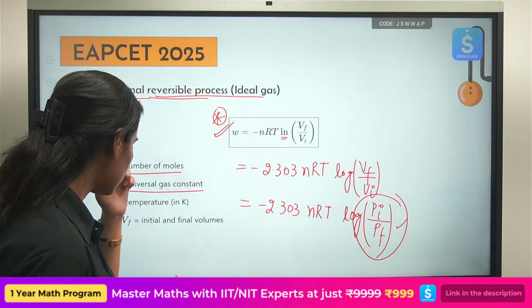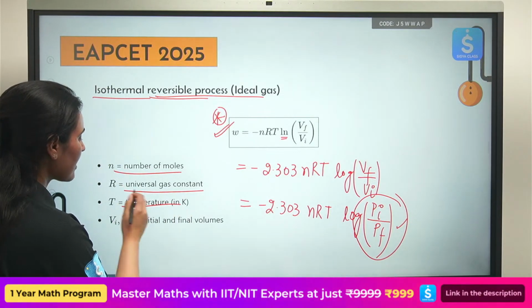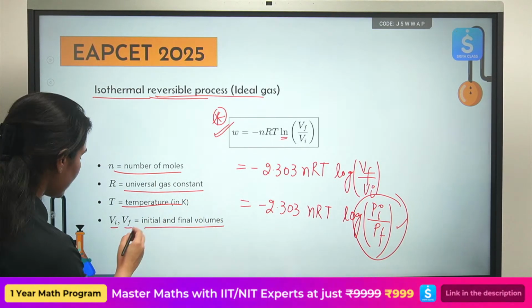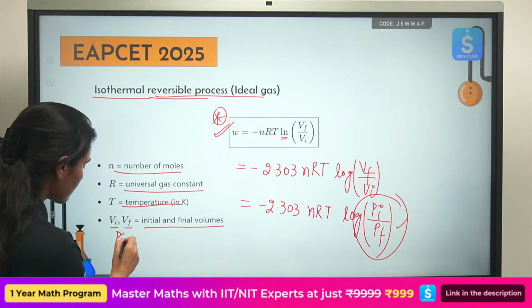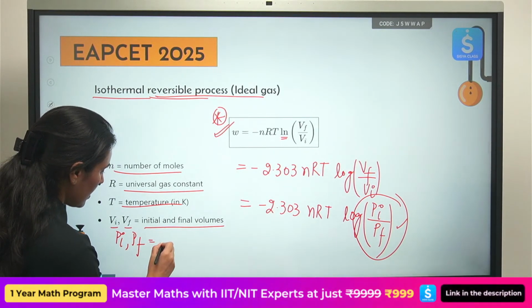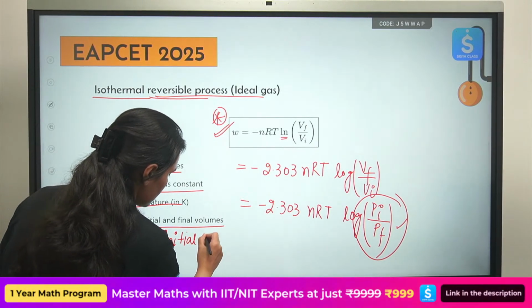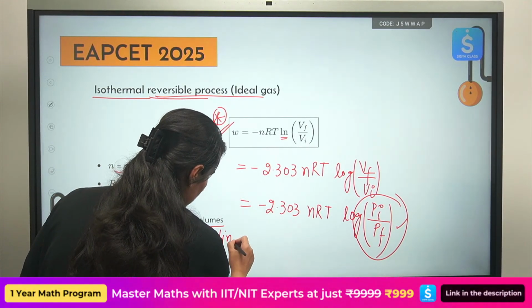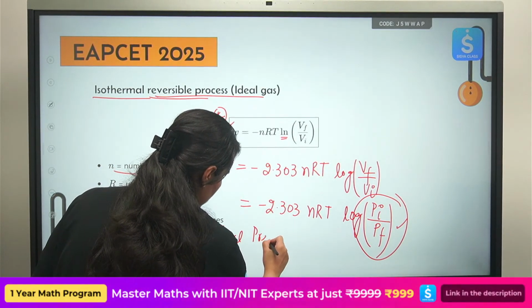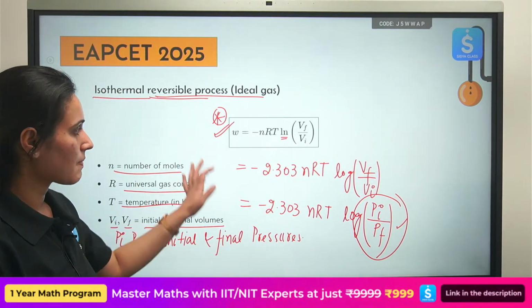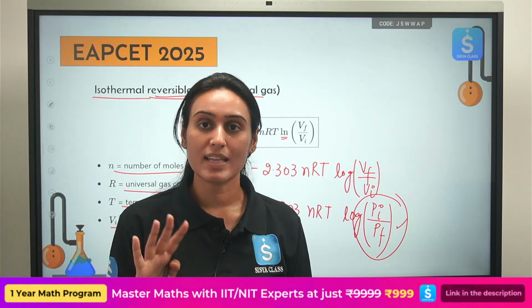T we will always take in Kelvin. V initial, V final are initial and final volume. P initial, P final are initial and final pressure. Okay, so this part is also done. I hope everyone has noted this down.